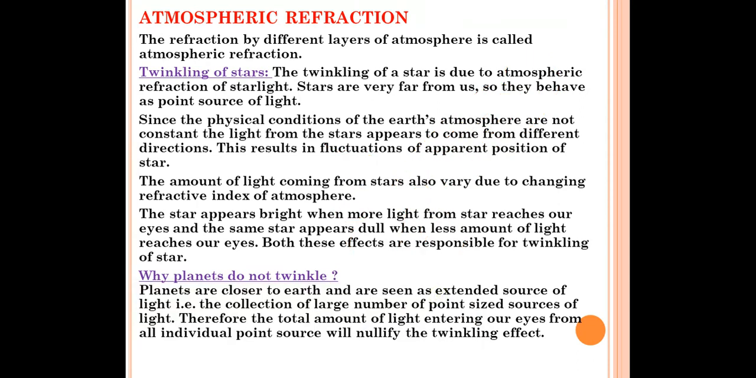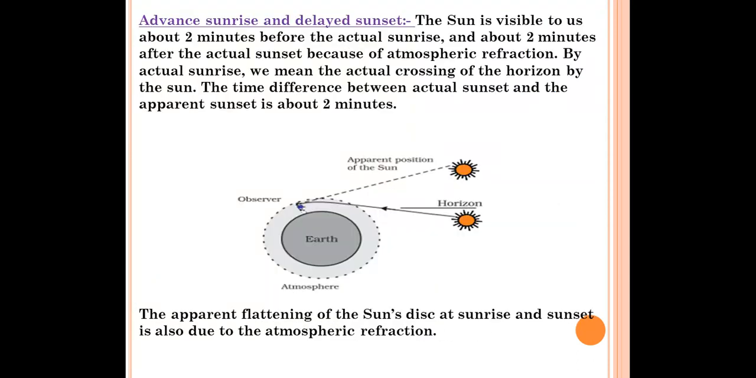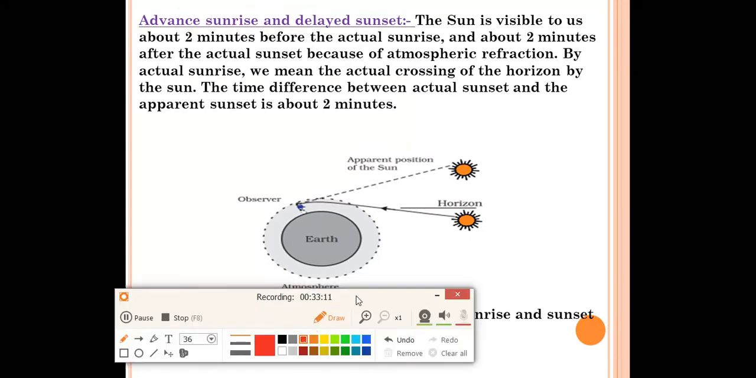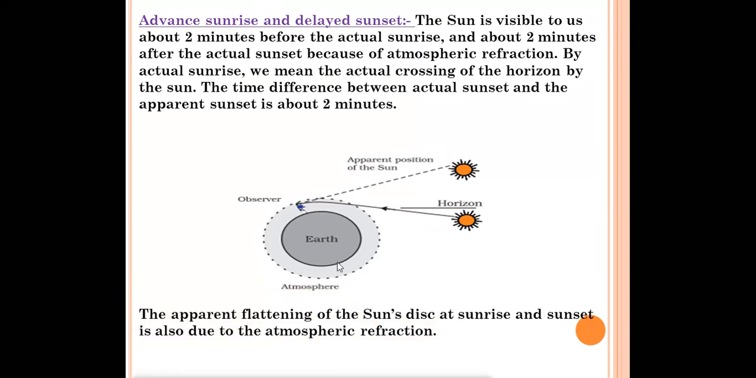Next we'll move to the next topic, advanced sunrise and delayed sunset. Sometimes what happens is that when sunrise occurs in the morning, the sun appears 2 minutes earlier, and when sunset occurs, the sun sets 2 minutes later. Why this advanced sunrise and delayed sunset occurs, that topic we'll study now. This question is also asked in the exam. What is the reason for the advanced sunrise and the delayed sunset? The sun is visible to us about 2 minutes before the actual sunrise.